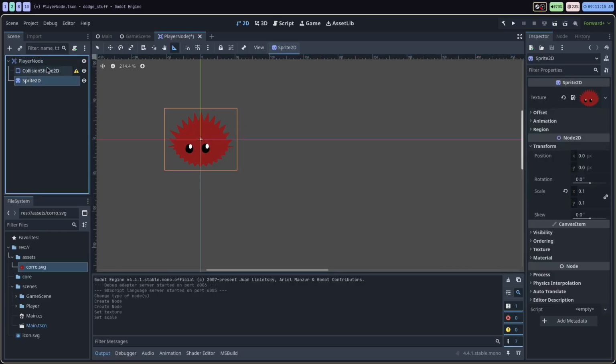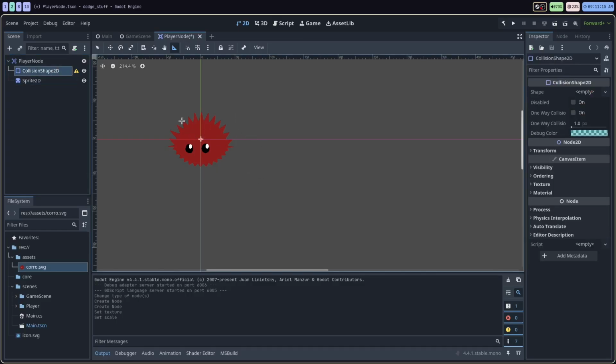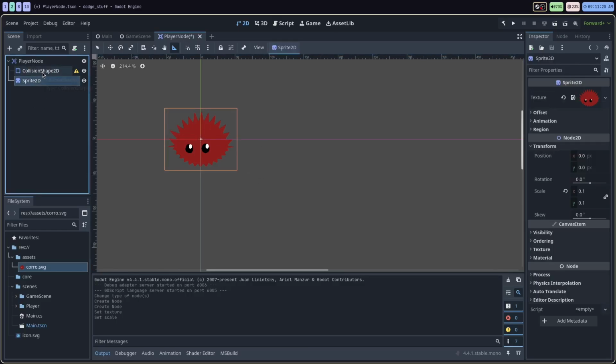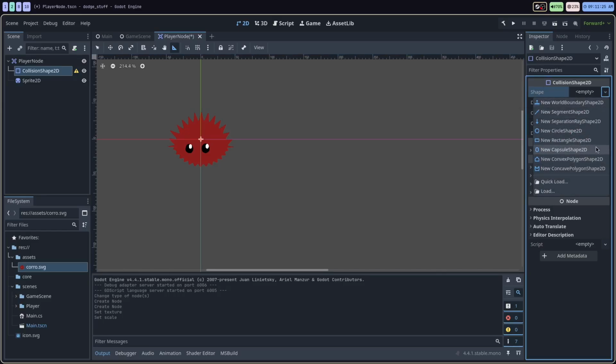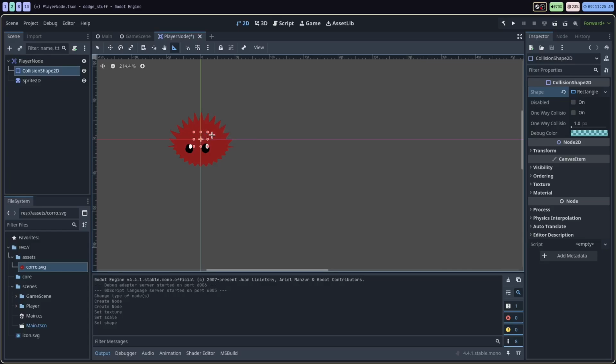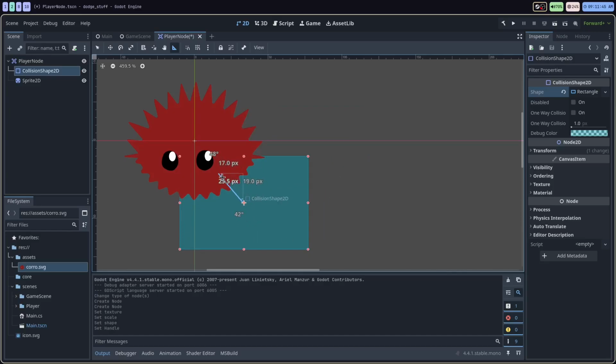So now I'm gonna change the collision shape to match this image right here. So I'm gonna click on collision shape. I'm gonna click new shape. This looks like it's going to be a rectangle shape. So I'll just click the rectangle shape. And you notice these little orange dots appear on the user interface. These let me sort of click and drag to see what the collision shape is going to be.